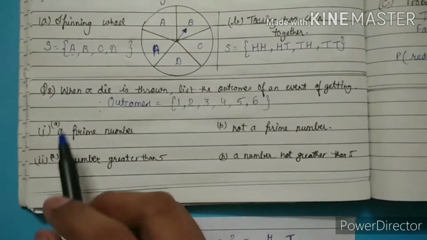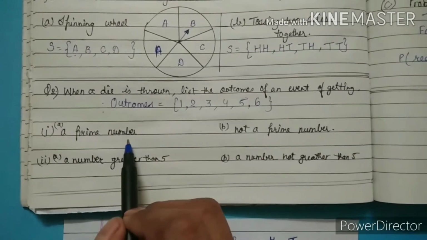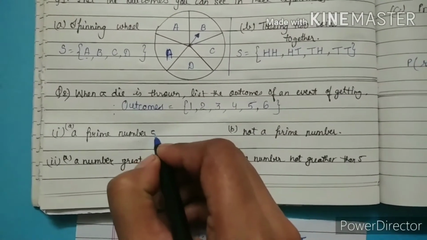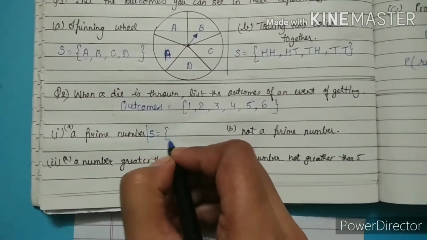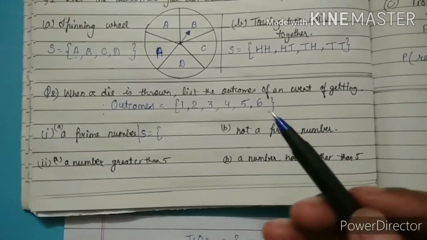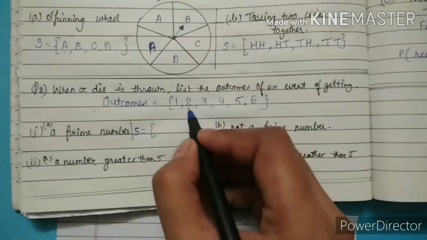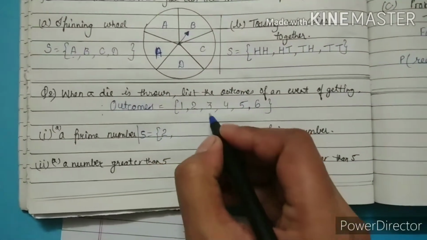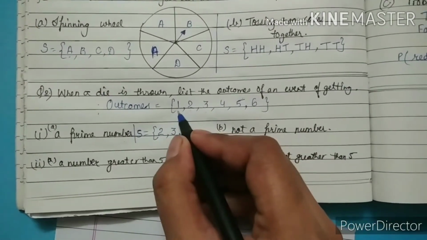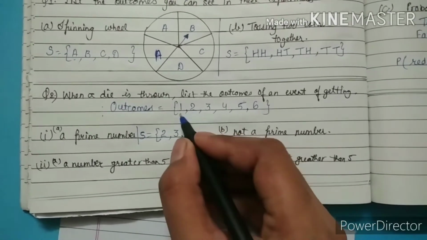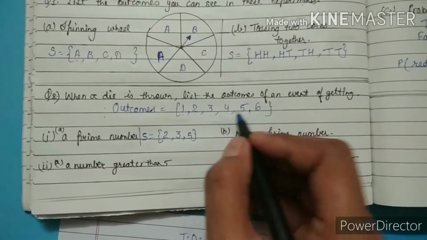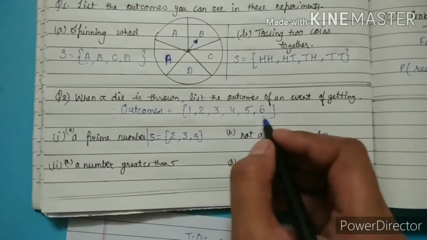Okay. So first is a prime number. So what is the meaning of prime number? Prime numbers means a number that has only 2 factors. First is 1 and another is itself. So first prime number is 2, second is 3, and the next is 5. Because 1 is neither prime nor composite, the prime numbers here are 2, 3 and 5. 4 has 3 factors, 6 has 4 factors, so they have more than 2 factors.